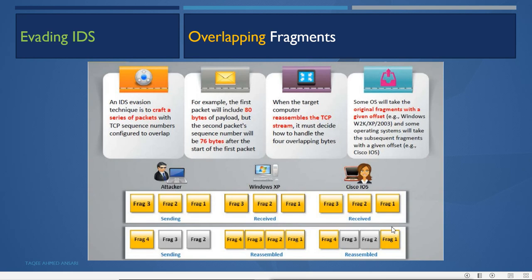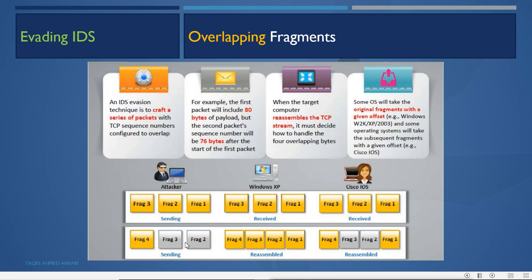Now in this case, what can the attacker do? The attacker can use this overlap technique to bypass the IDS. So when sending packets to a Windows machine, when it wants to attack a Windows system, it will send the first real 1, 2, 3 packets, and then when it sends the overlapping packets, it will send false 2 and 3 packets.